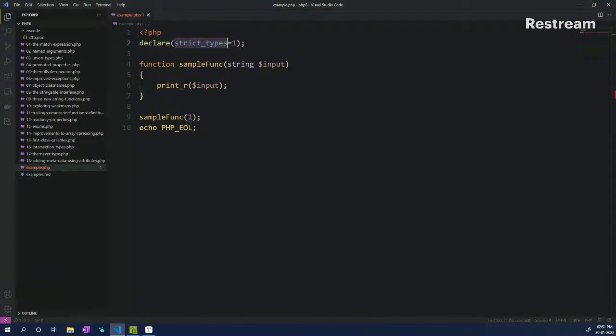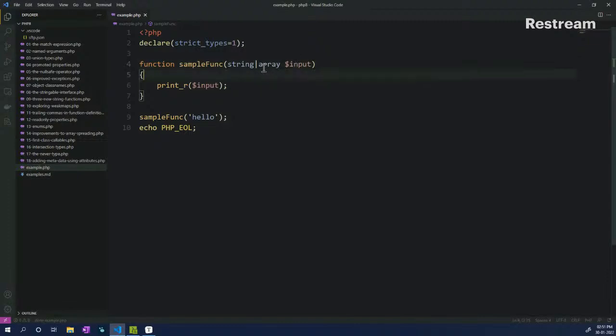Okay. So now how does the union help? Let's try that out. Let's go back to my example. For certain scenarios, let's say you have a case wherein the input would be either a string or an array. What union types help us do is put in multiple allowed data types.